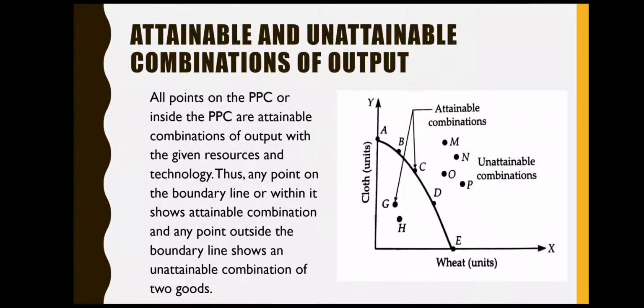Attainable and unattainable combinations of output. So all the points that are mentioned on the production possibility curve, and within the production possibility curve, if there is any other point, all these combinations are attainable, but any point which is beyond the production possibility curve, all those points are unattainable combinations.